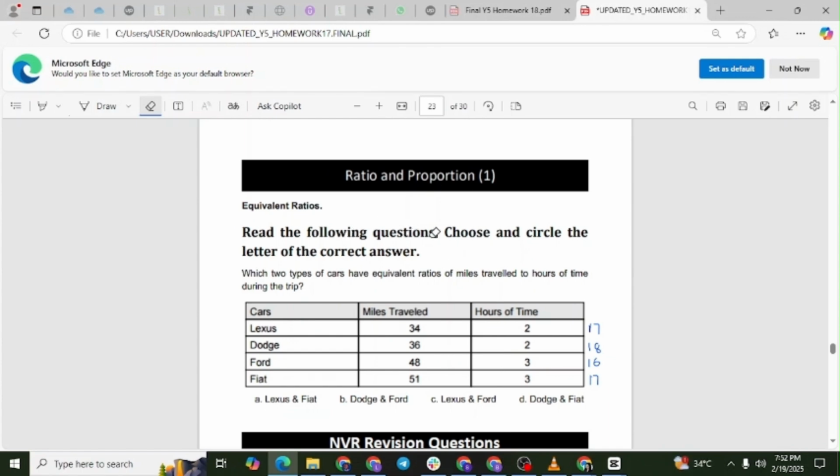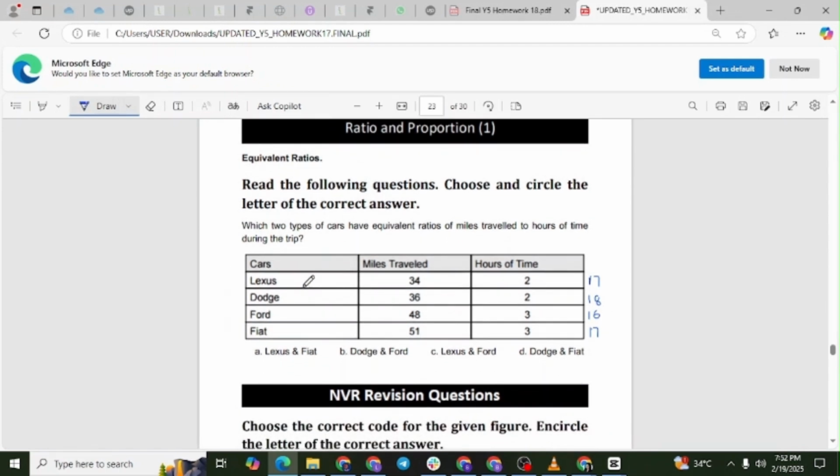Equivalent ratios. Read the following questions. Choose and circle the letter of the correct answer. Question. Which two types of cars have equivalent ratios of miles traveled to hours of time during the trip? Answer. The correct answer is option A, Lexus and Fiat. Explanation. To determine which two cars have equivalent ratios of miles traveled per hour, we need to calculate the rate for each car. Lexus traveled 34 miles in 2 hours.